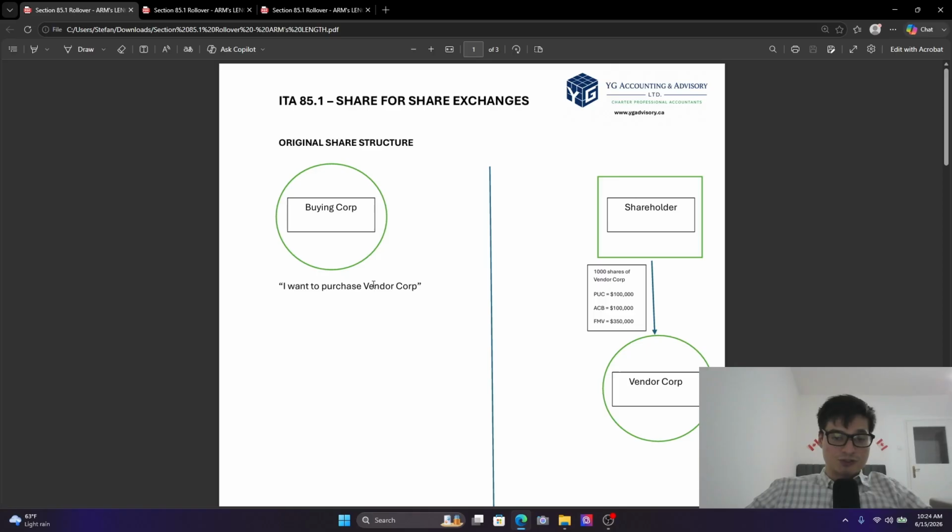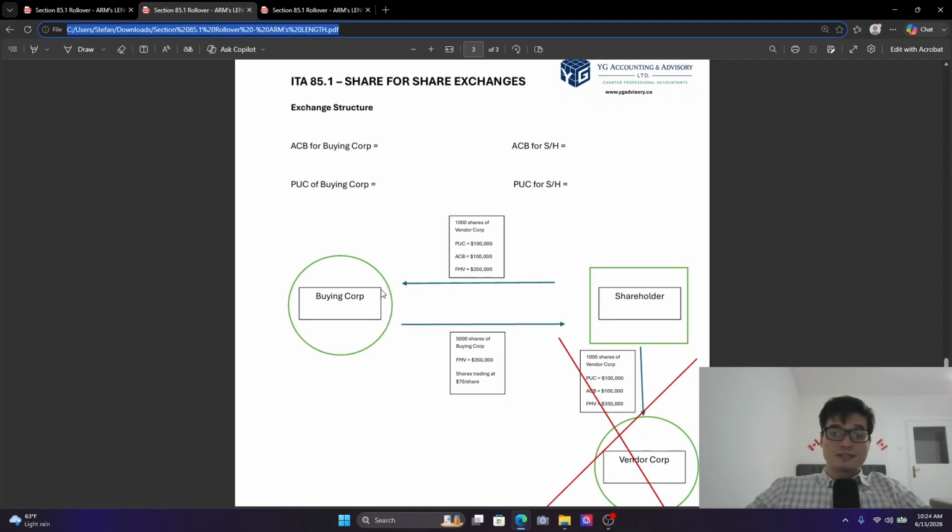If you do have any tax or accounting questions, let me know in the comments below. Coming back to the structure. So this is the original structure here. Now, the next structure will be the exchange that occurs. You'll find here that we no longer own these shares of Vendor Corp. These shares will go to Buying Corp, and in exchange, we're going to get shares of Buying Corp back. Buying Corp is going to get all 1,000 shares, the PUC at 100,000, ACB 100,000, fair market value 350,000, and we're going to get 5,000 shares of Buying Corp, fair market value of 350,000, trading at $70.